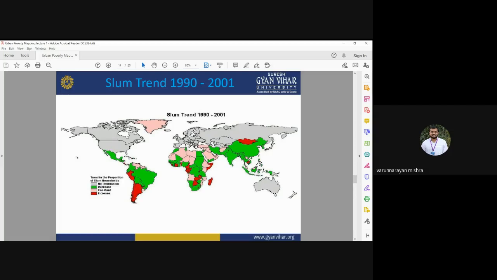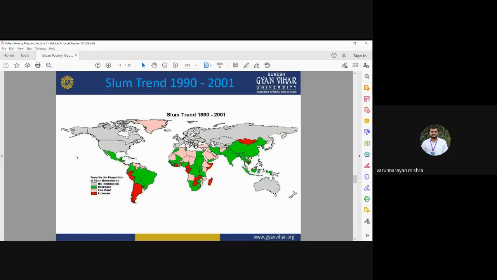Over the 10 years, you can see that in India and in China the slum area has decreased, whereas in some parts of the African countries and some South American countries there is an increased number of slums.